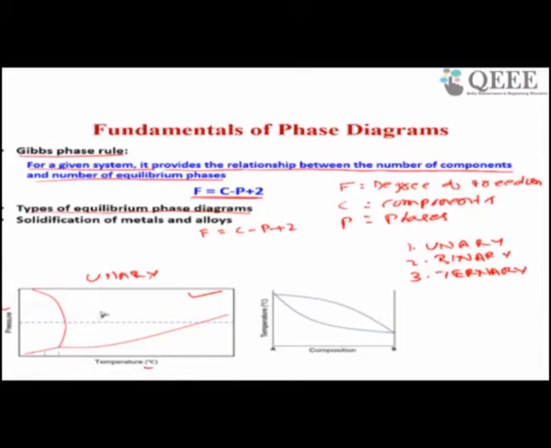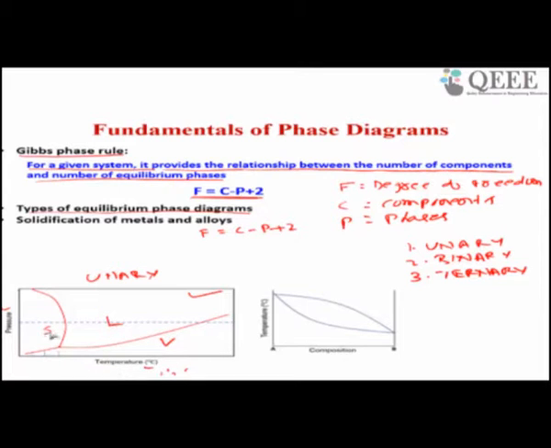Let us assume this is for a water system, or a single material like aluminum or magnesium. So this is the melting point. This is your liquid, this is your solid, and this is vapor.